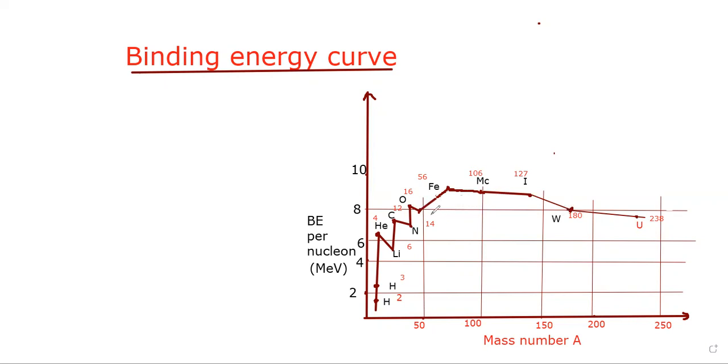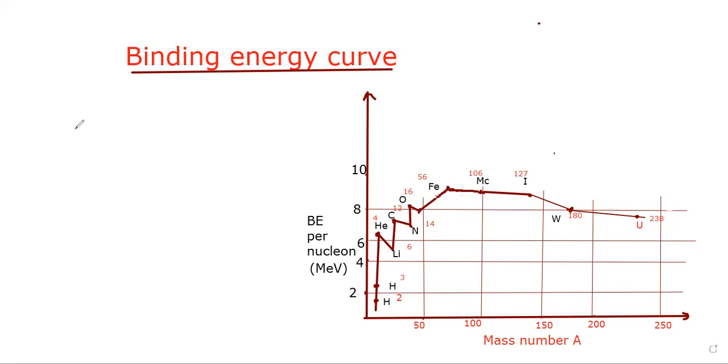So the reason for fission and fusion is that in case of fission, the heavier nucleus breaks into two daughter nuclei whose binding energy per nucleon increases, and they become more stable. The same is the case in nuclear fusion, in which two smaller nuclei having less binding energy per nucleon combine to form a bigger nucleus whose binding energy per nucleon will be more.